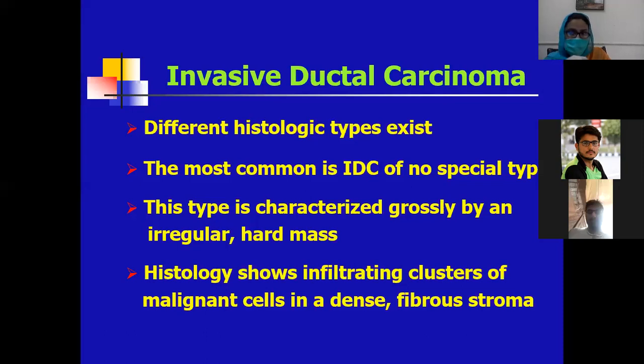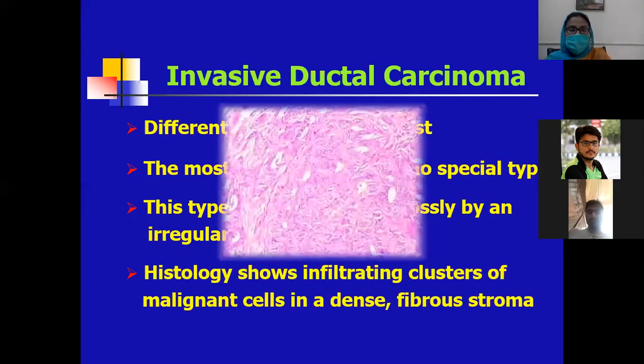Okay. I repeat again, if anyone asks about the gross features, you can say that grossly the tumor shows a grayish-white, firm to hard, irregular mass. And microscopically, there are different types. The most common is the NOS type, which we call the no special type. Histologically, it shows infiltrating clusters of malignant cells which infiltrate into the dense fibrous stroma.